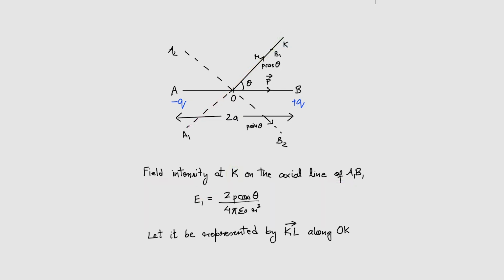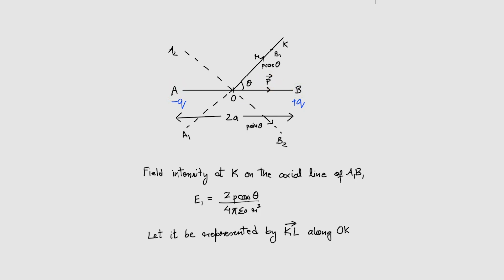So we see the formula we discussed in the previous video. The formula today is E is equal to 2P. But keep in mind, the dipole moment here is not this P. Okay, it is P cos theta. So it becomes 2P cos theta over 4 pi epsilon naught R cube. Alright, once again, this is for the line AB, then the dipole moment is P.